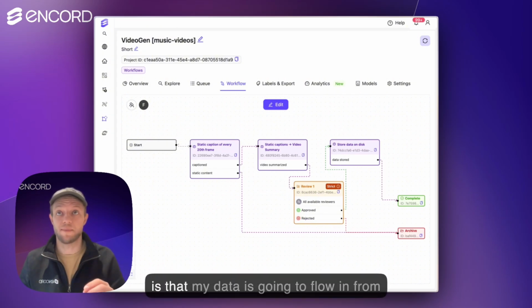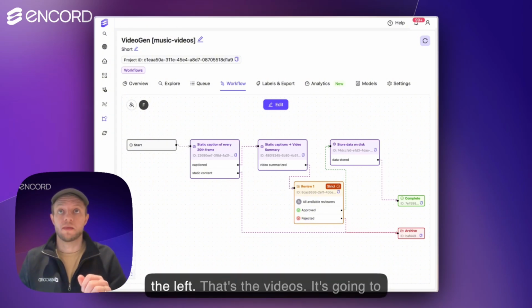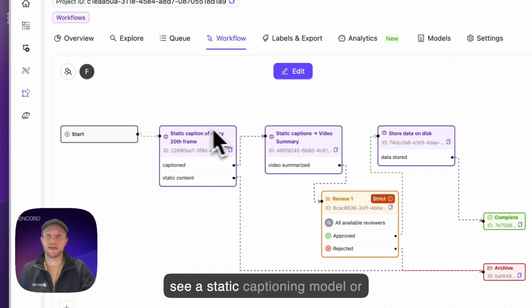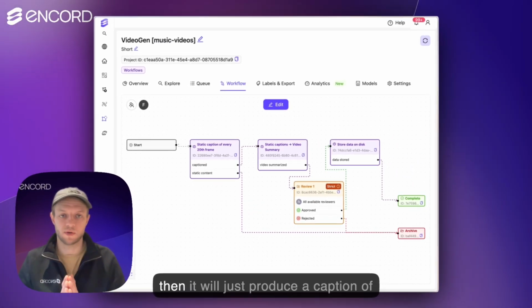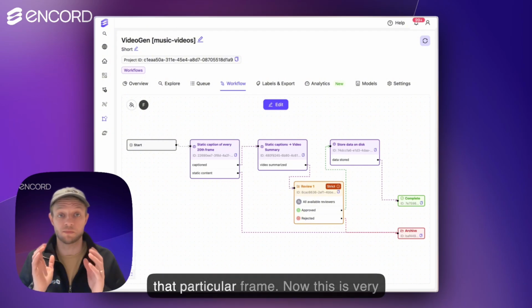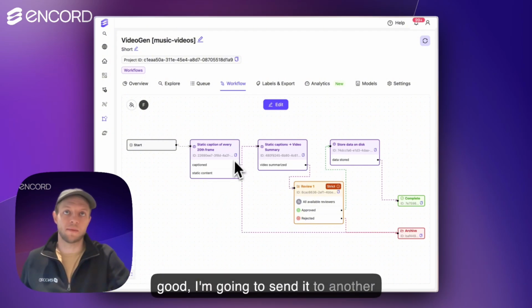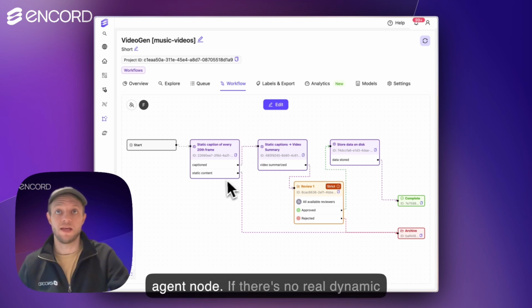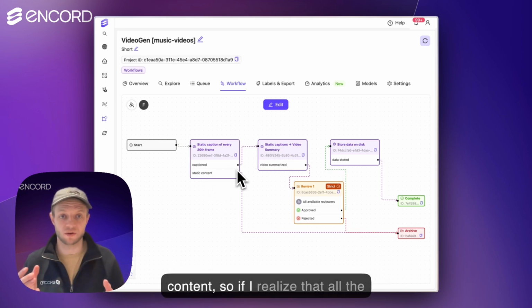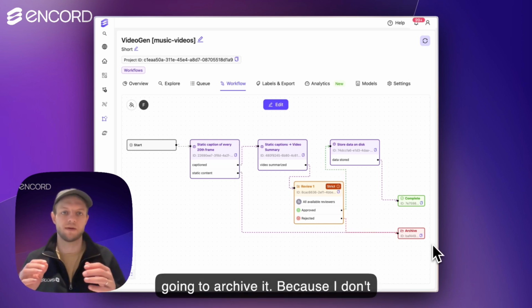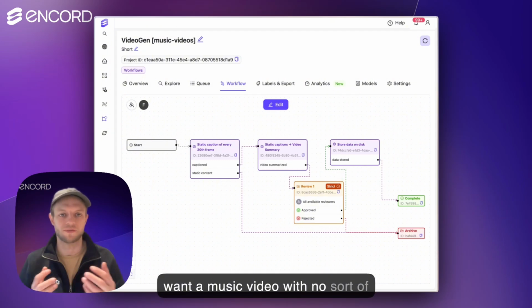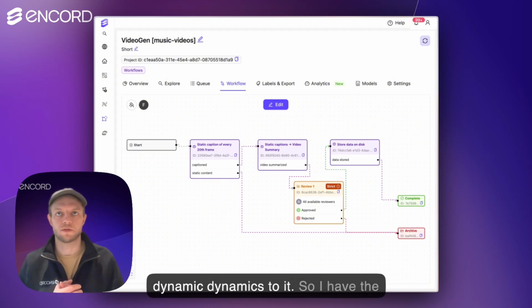So what is actually happening here is that my data is going to flow in from the left. That's the videos. It's going to see a static captioning model that will look at every 20th frame in the video, and then it'll just produce a caption of that particular frame. And so if the caption is good, I'm going to send it to another agent node. If there's no real dynamic content, so if I realize that all the frames look the same, then I'm just going to archive it, because I don't want a music video with no sort of dynamics to it.